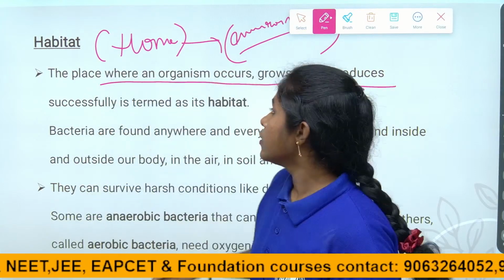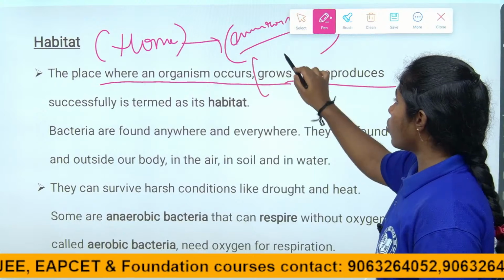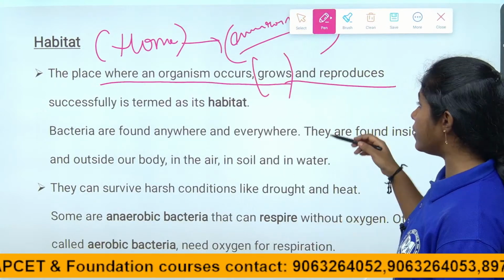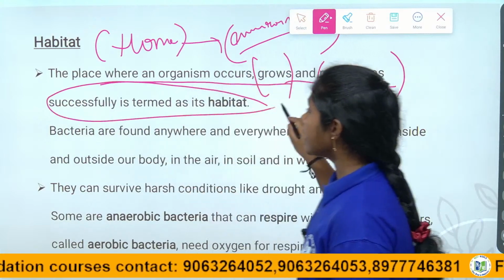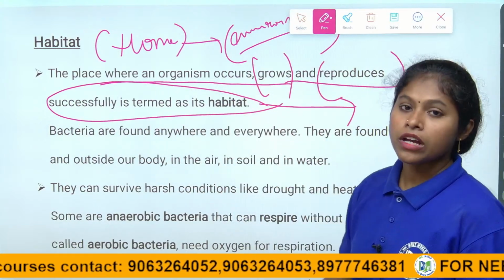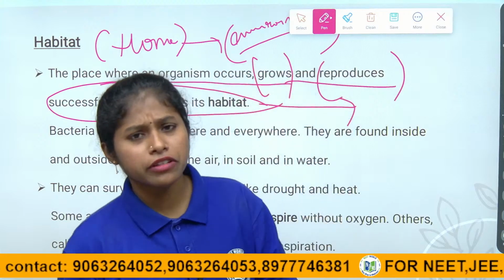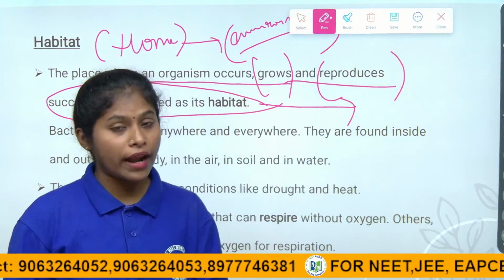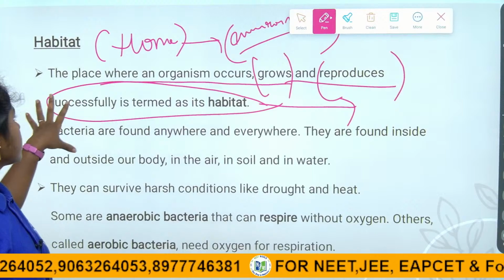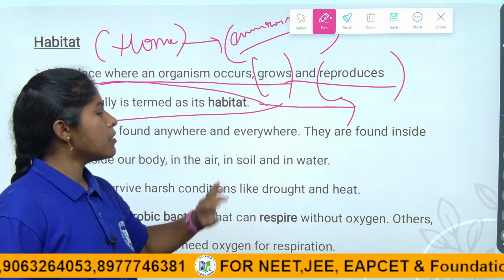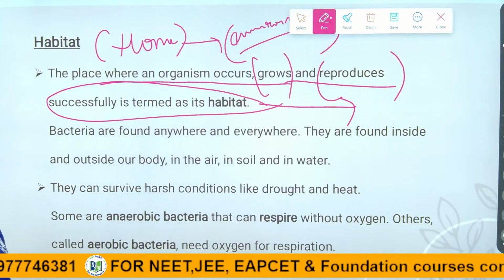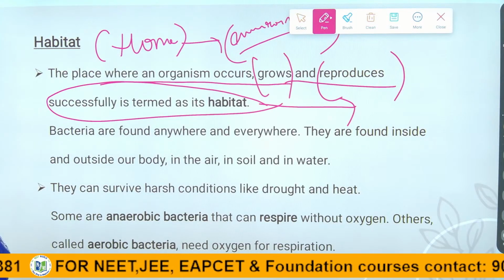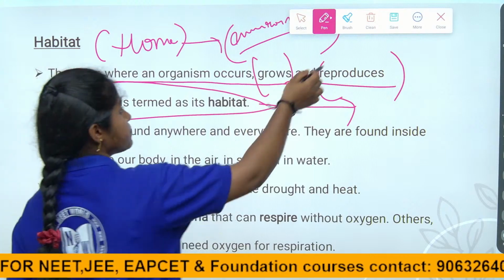So where they have the ability to grow and reproduce successfully is termed habitat. Habitat is nothing but the home, the environment in which they can grow and reproduce. The place where an organism occurs, grows and reproduces successfully is termed habitat. Right, children?